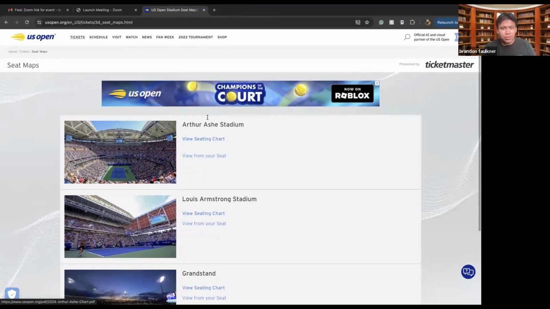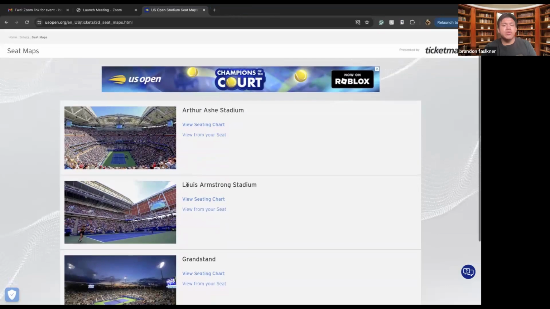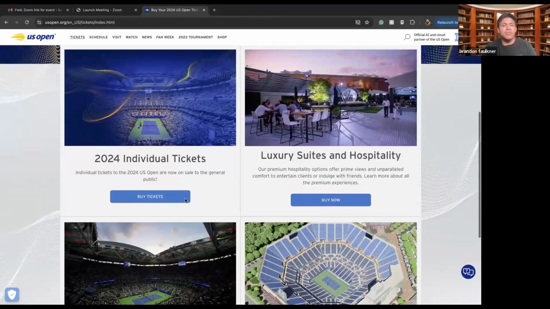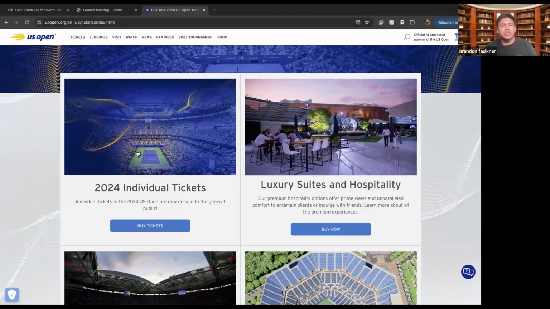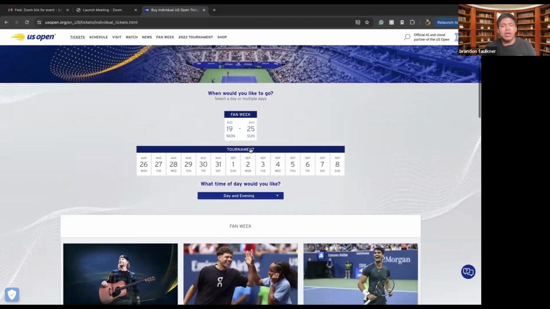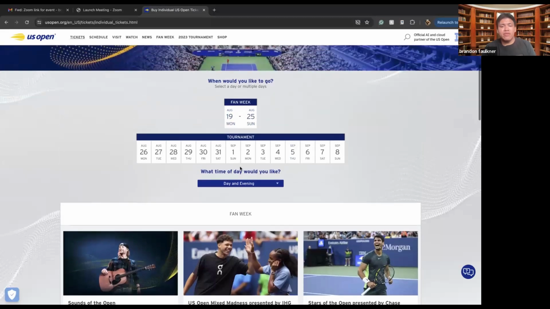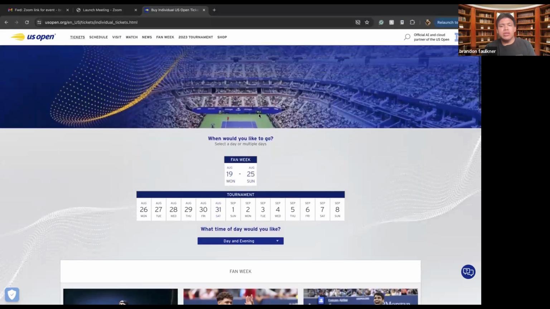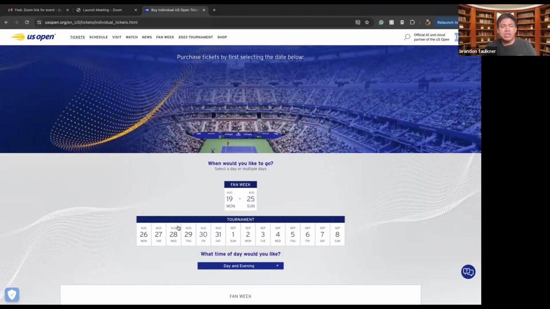So with that, when viewing your seat and viewing where you are sitting, you can also make arrangements for all the tickets that you may want to buy. So with buying tickets for the 2024 US Open, there are individual tickets. So if you and somebody else want to go to the US Open together, you can buy individual tickets, which means you can find them in the stands, wherever you want to be within the court stadium seating.